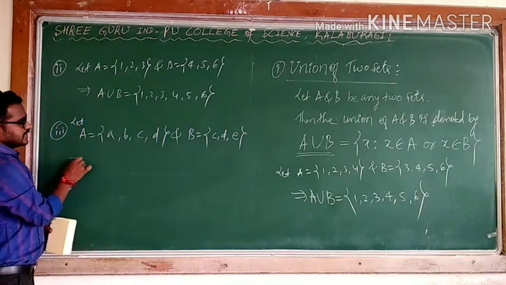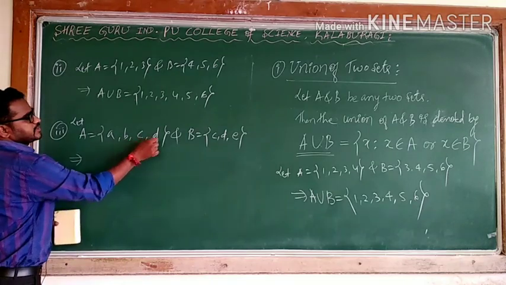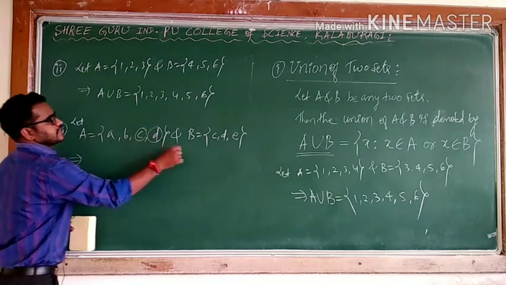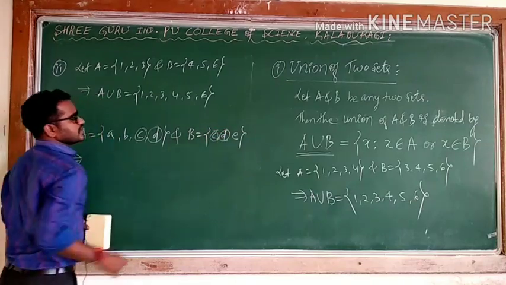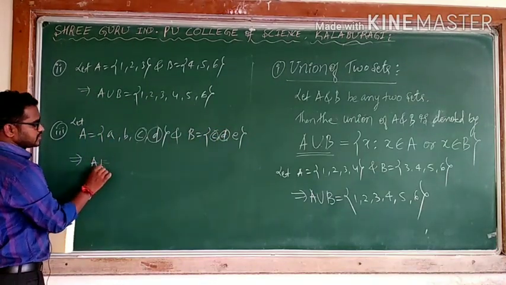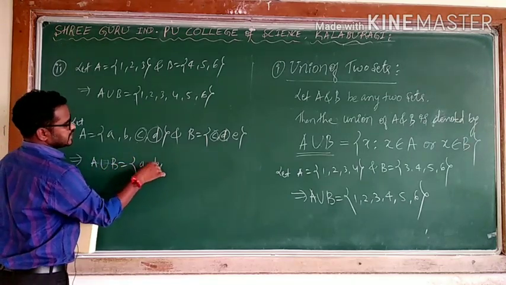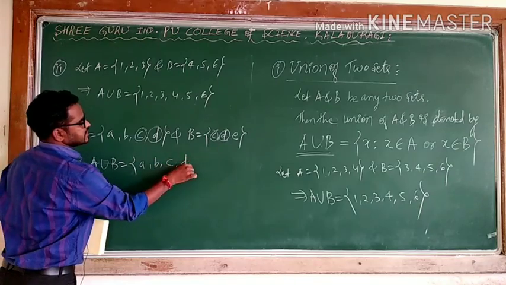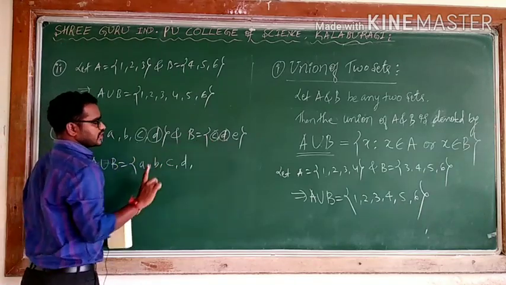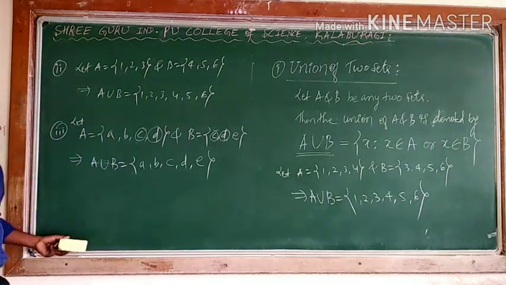Here A has a, b, c, d and B has c, d, e, so c and d are repeated. Only different elements you have to write. A ∪ B is equal to {a, b}, I will take c, I will take d. So c, d are repeated; only consider them once. This will be A ∪ B.